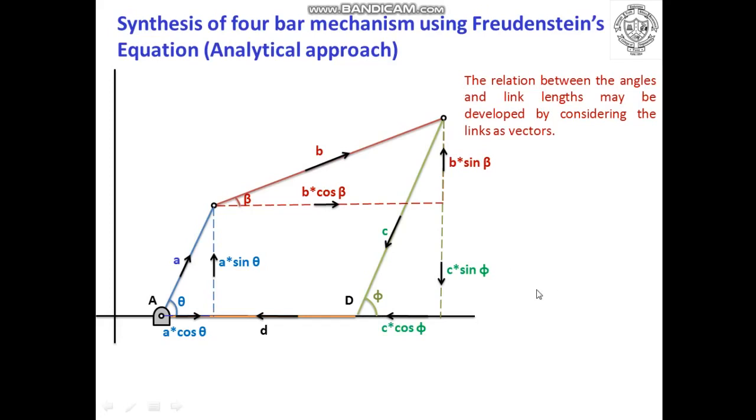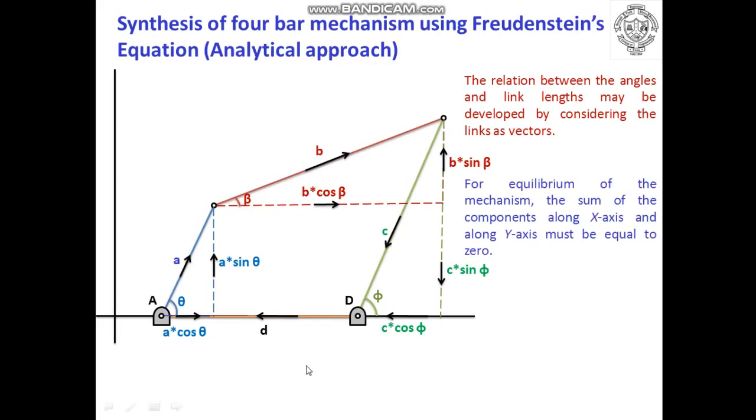Now the last vector remaining is vector AD, the direction of which is shown here by this arrow to close the loop of this configuration of the four-bar mechanism. We can write the vector as d itself because it is not inclined at any angle. So the last vector will be considered as simple d.